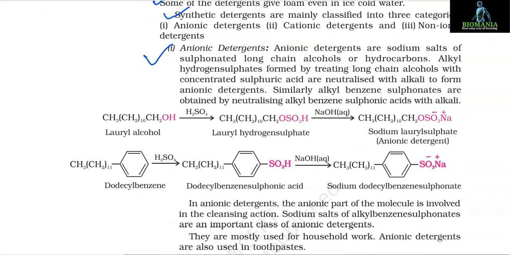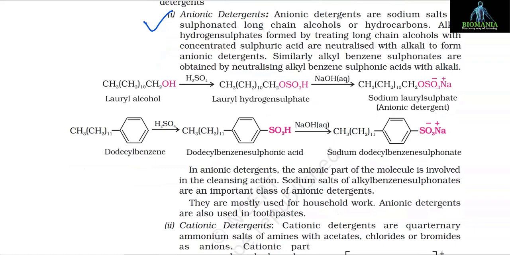Anionic detergents are sodium salts of sulfonated long-chain alcohols or hydrocarbons. Alkyl hydrogen sulfates formed by treating long-chain alcohols with concentrated sulfuric acid are neutralized with alkali to form anionic detergents. Similarly, alkyl benzene sulfonates are obtained by neutralizing alkyl benzene sulfonic acids with alkali.